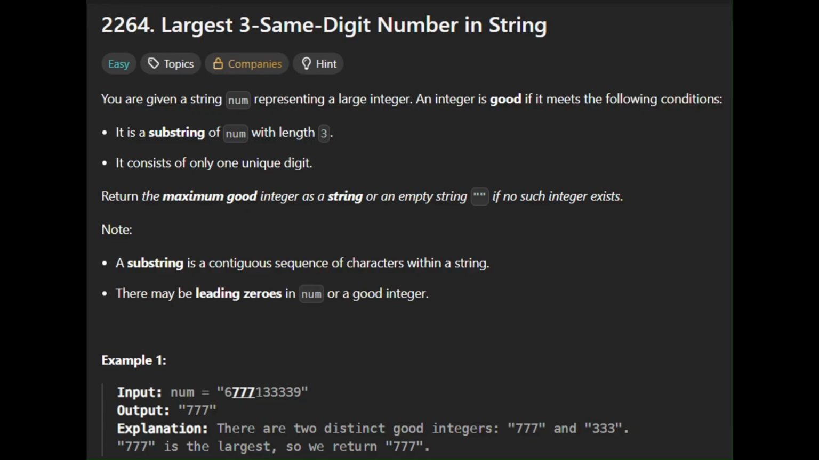Note, a substring is a contiguous sequence of characters within a string. There may be leading zeros in num or a good integer. So, in this problem, we have to find a unique maximum digit which repeats exactly 3 times in a contiguous manner. So let us take an example which will help us to identify the solution for this problem.